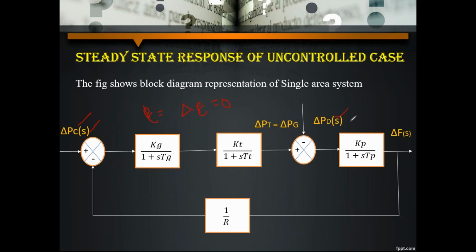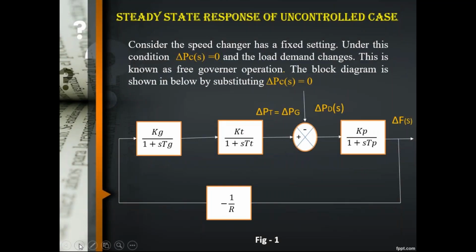Now by using these two conditions, let me see how the block diagram will be modified. Let's just note down these two: delta Pc is a constant and delta Pc equals 0, and Pd of s is a variable. Now see here, consider the speed changer as a fixed setting. Under this condition, delta Pc of s equals 0. Why? Because when the power from the speed changer is constant, there is no change, so we are considering 0.